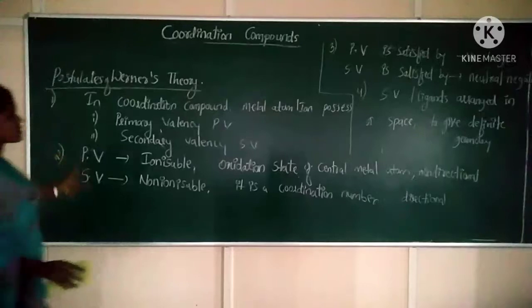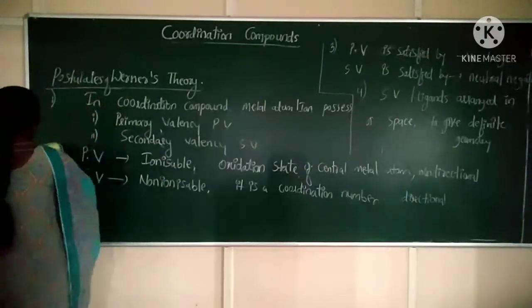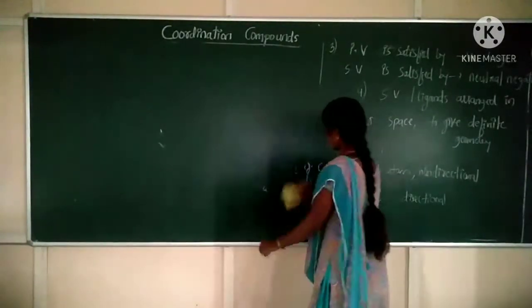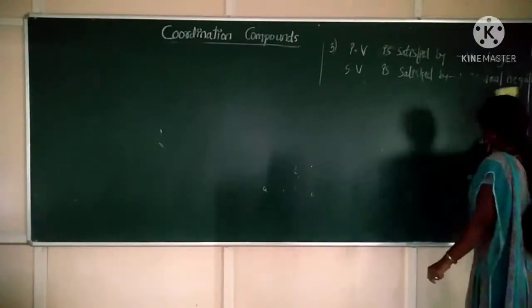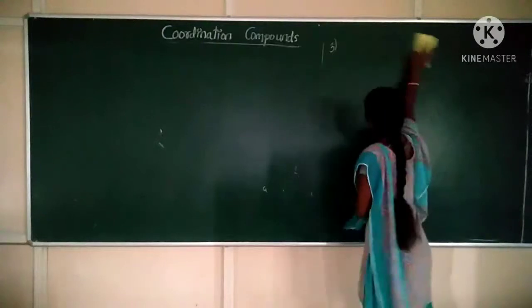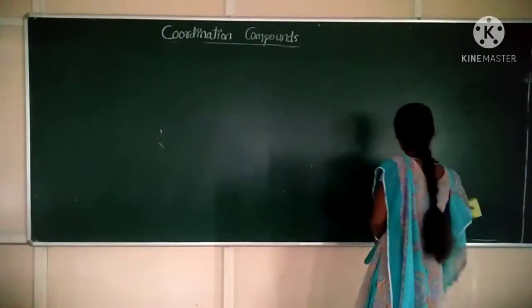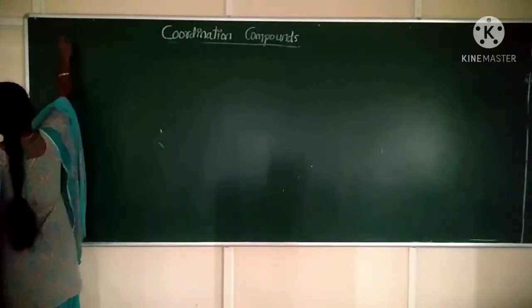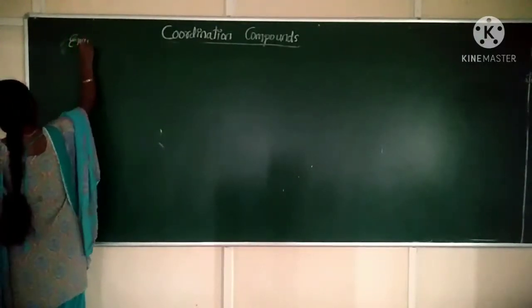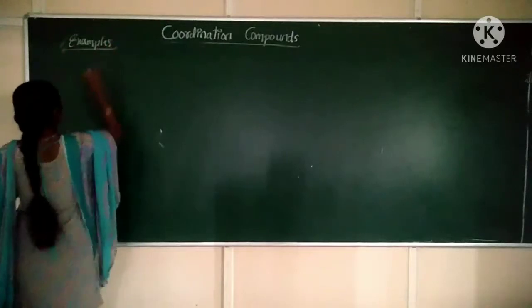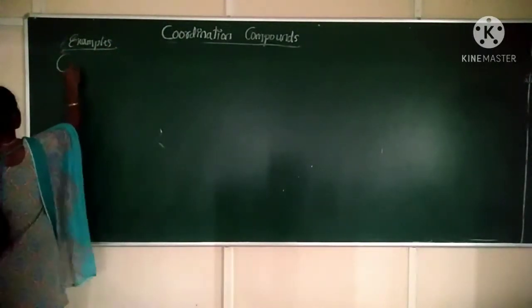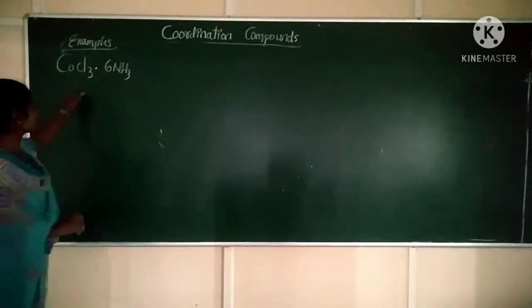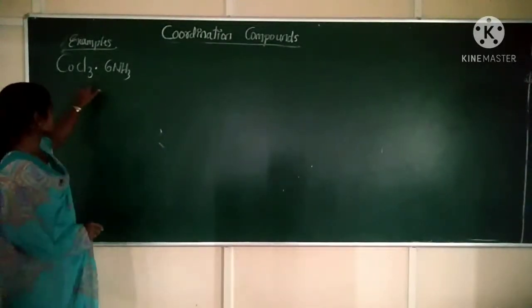Next we will look at some examples. The first example is CoCl3.6NH3.